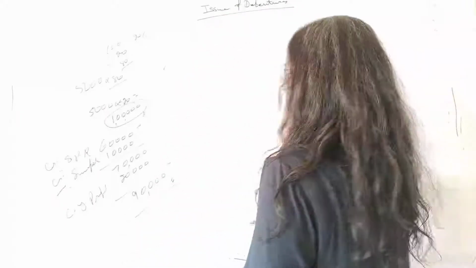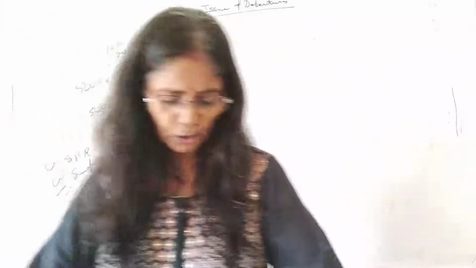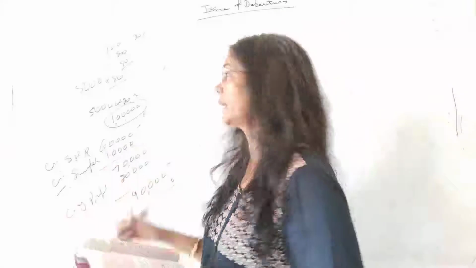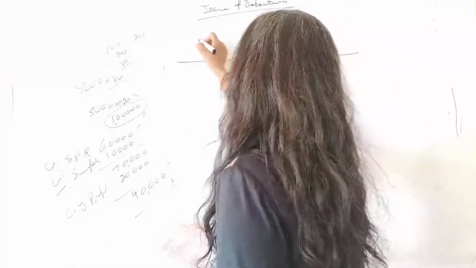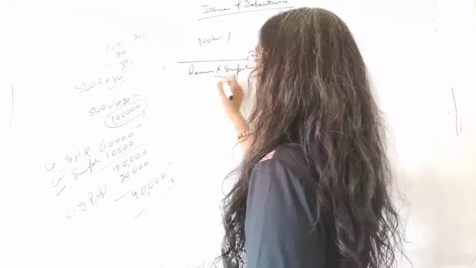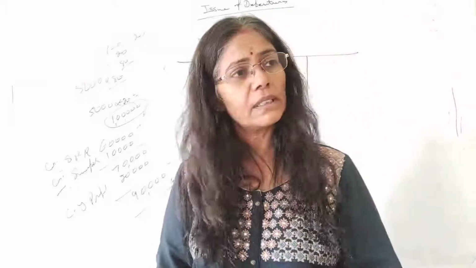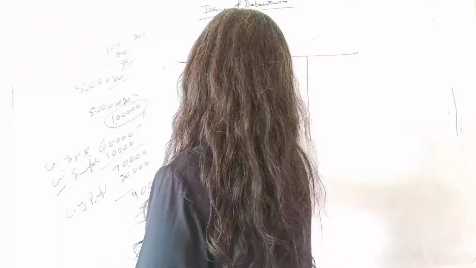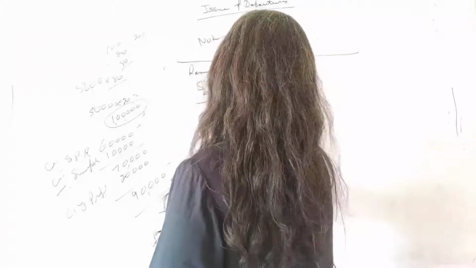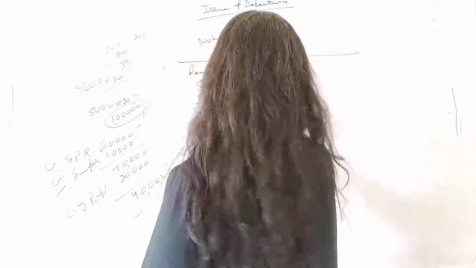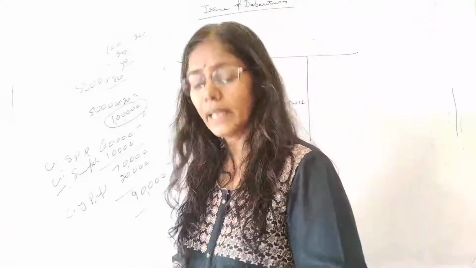Now how to show in the balance sheet? Just have a look in your book. They have prepared the note only. Okay, they are also doing the shortcut like me. Note number 1. What comes? Reserve and surplus. What is given in the reserve and surplus first? The balance of security premium reserve. Opening balance is given 60,000 and you have utilized this to write off discount on issue of debenture. That is nil.